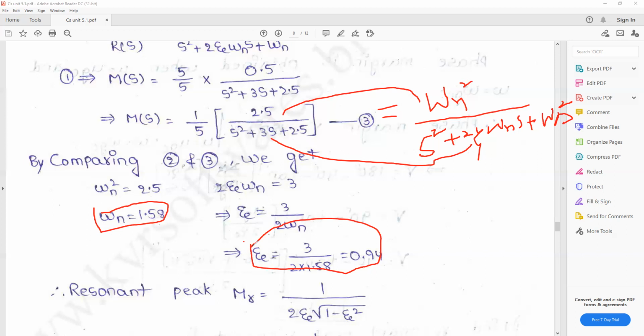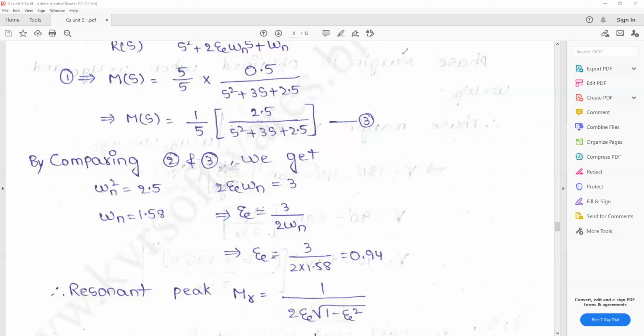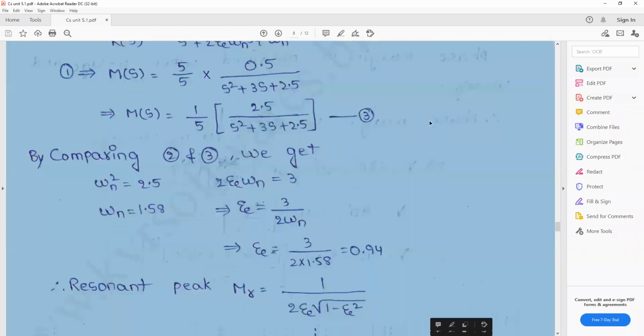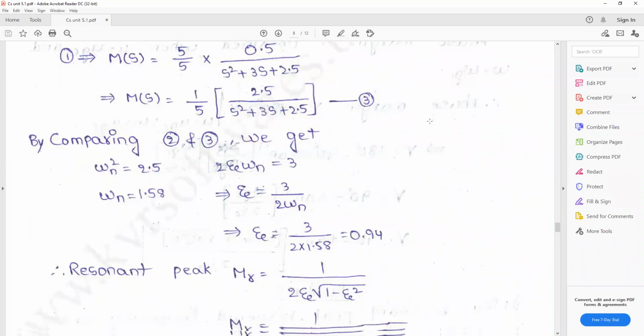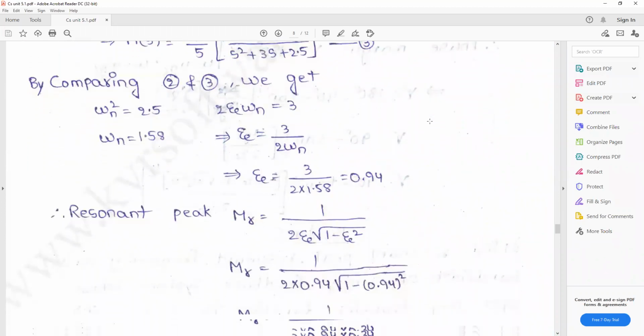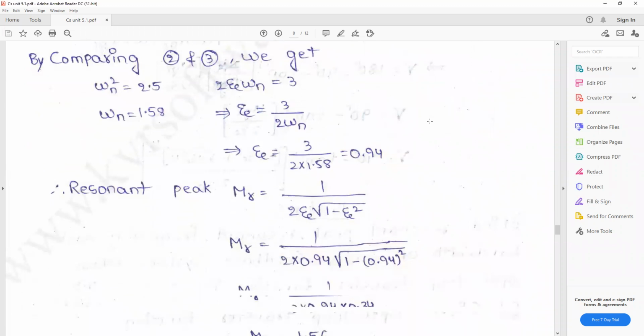Now you calculate three things: first one is resonant peak, second one is resonant frequency, third one is bandwidth. First, calculate the resonant peak. What is the formula of the resonant peak? Mr = 1 / (2ζ √(1 - ζ²)). This formula is very, very important. You have already calculated the ζ value.